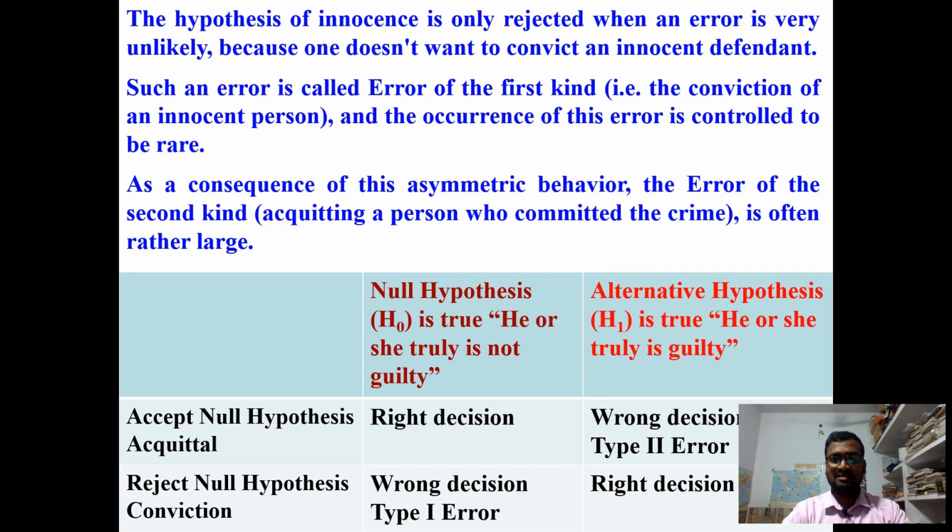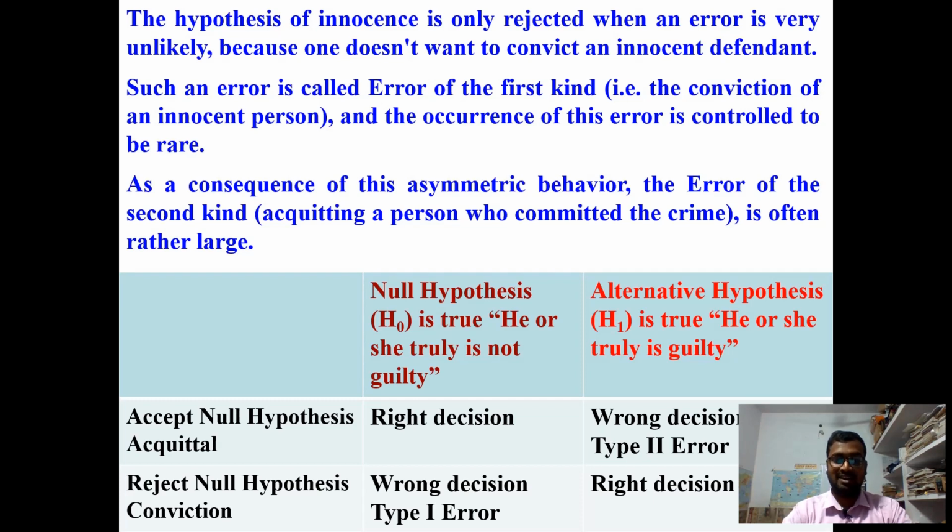But here in the table you see, if the null hypothesis is true, he or she is truly not guilty. Otherwise the alternative hypothesis is true, and he or she is guilty. If you accept the null hypothesis when the alternative is true, the error is type 2. If you accept the null hypothesis and he or she is truly not guilty, then it is the right decision.